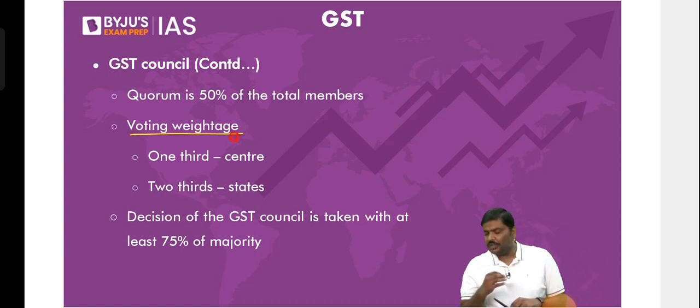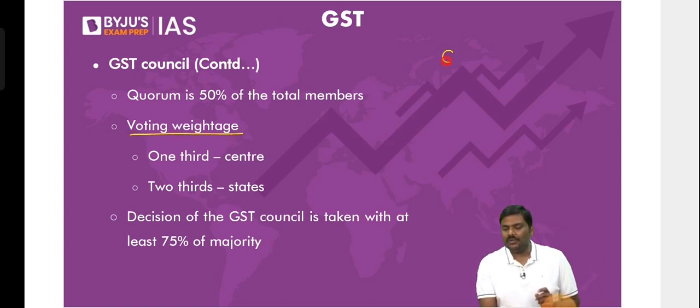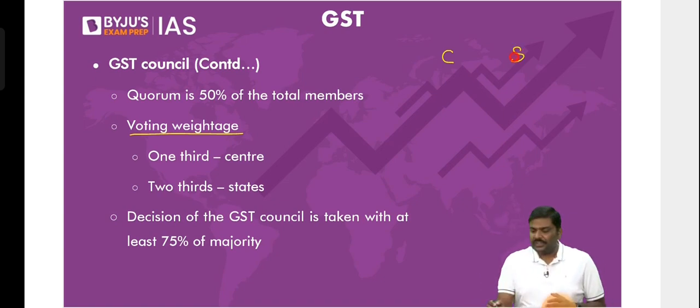Now, apart from this, there is also the idea of voting power. What is this voting power? We already know that in the council, there is a central government presence and the state governments are present. Now, if they start voting, what do you mean by voting?